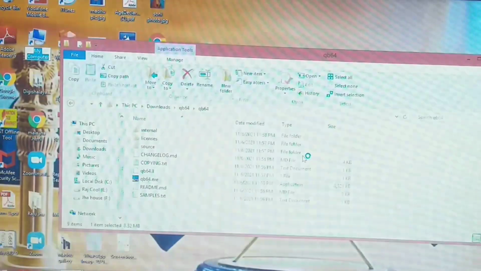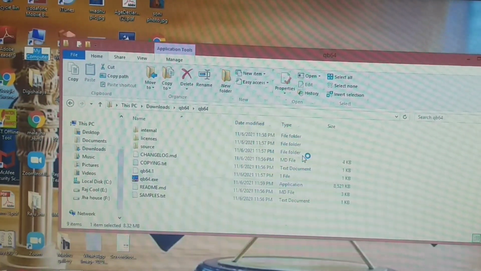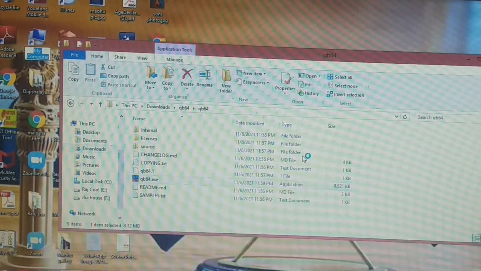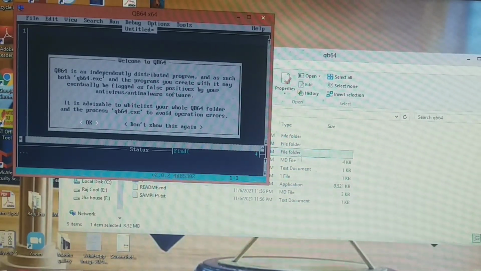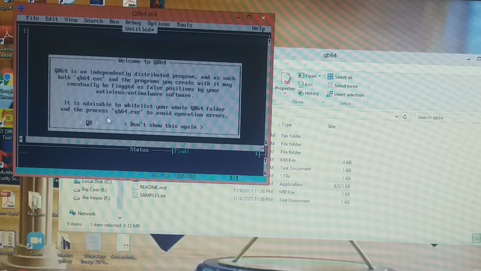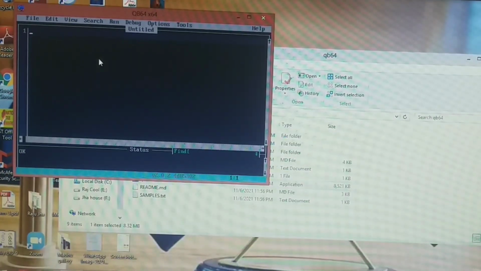When you click on this file and run it as an administrator, you will find the window in front of your screen. Now this is your QBASIC window. So let's type the things here.